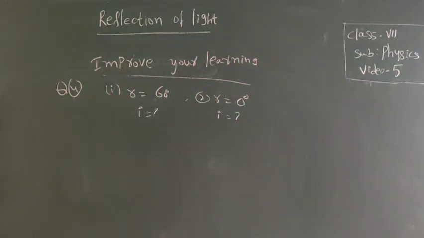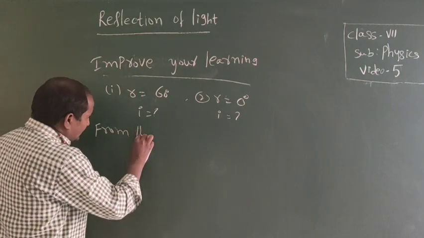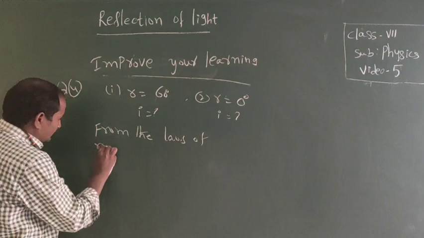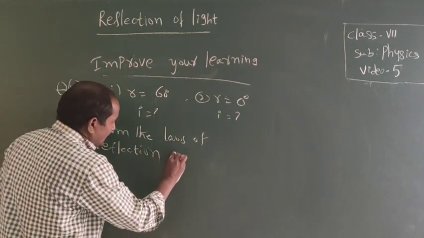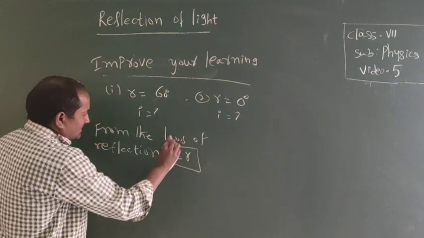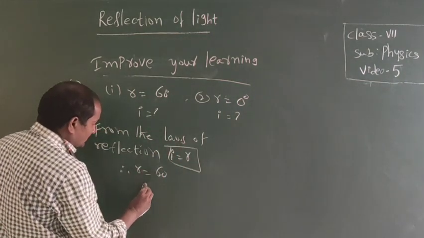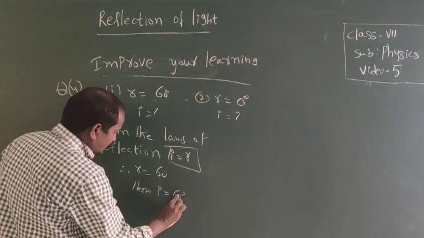We know that from the laws of reflection, the angle of incidence is equal to the angle of reflection. Therefore, I equals R. Here R equals 60 degrees, then I equals 60 degrees.